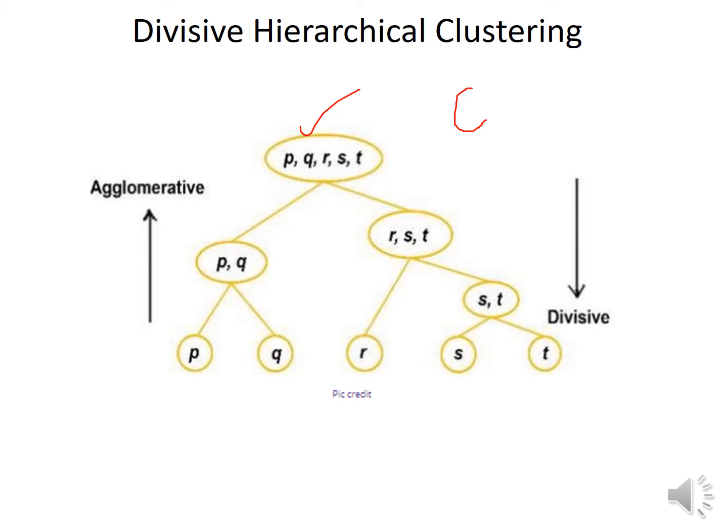Initially we keep all the observations in one single cluster, and then we keep dividing into two clusters based on the dissimilarity between clusters until we are left with one observation. So this is the divisive approach or top down approach.